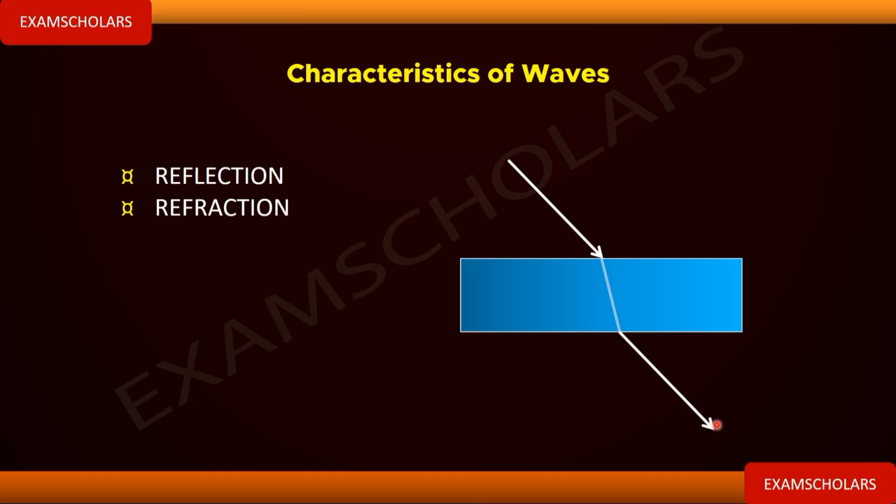Now, refraction is taking place in two places. We have it between these two media. Let's say this is air and this is glass. Between air and glass, refraction is taking place at the interface, the boundary of the two media. We also have refraction here, which is taking place between the glass and the air back. So this is refraction.